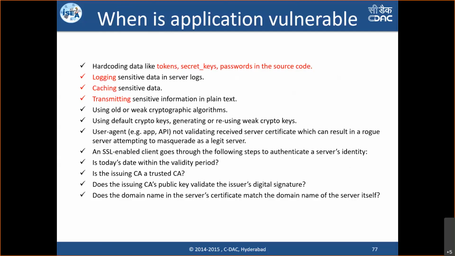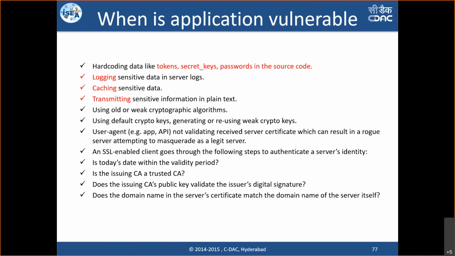It has to be taken care that for sensitive information, though you have HTTPS, we should try to put an extra layer of either encoding or encryption on the data and then transmit over SSL, because we can't guarantee that SSL gives us 100% security. Anytime SSL can be downgraded. One example we have seen already, Heartbleed, is a vulnerability which proves that SSL based attacks are also possible very easily. So if you're transmitting sensitive information over SSL and somebody breaks the SSL itself, then the data is revealed. Instead, if you do an extra encryption on the data and then send it over HTTPS, even if HTTPS is broken, your data is still secured.